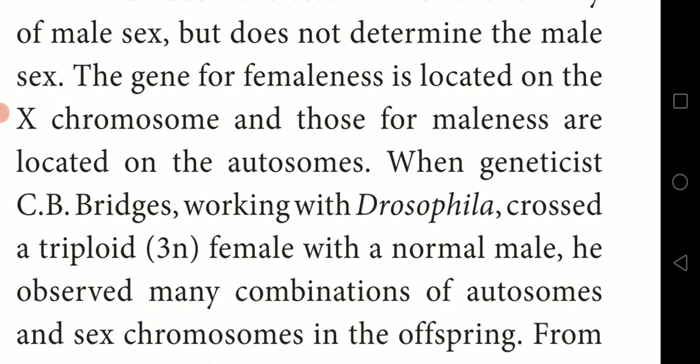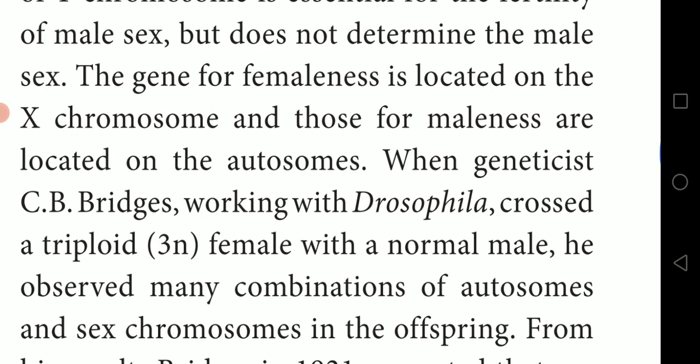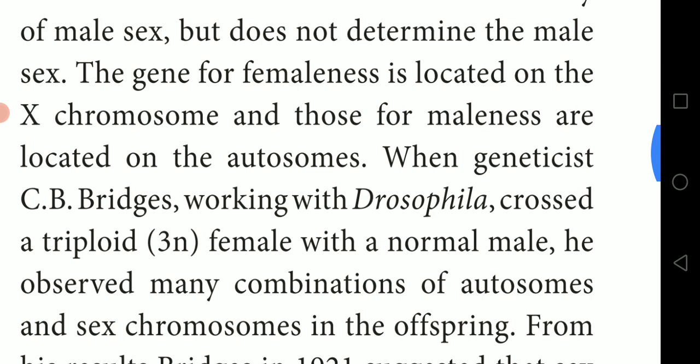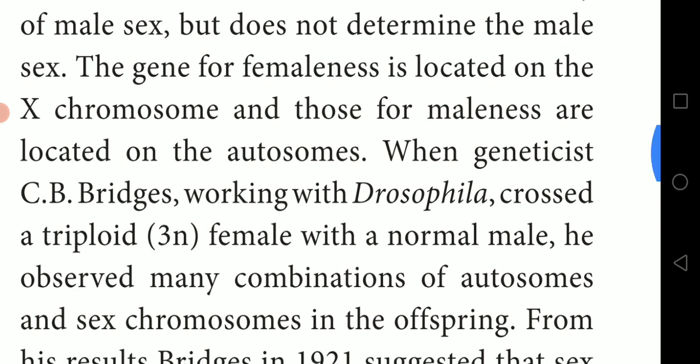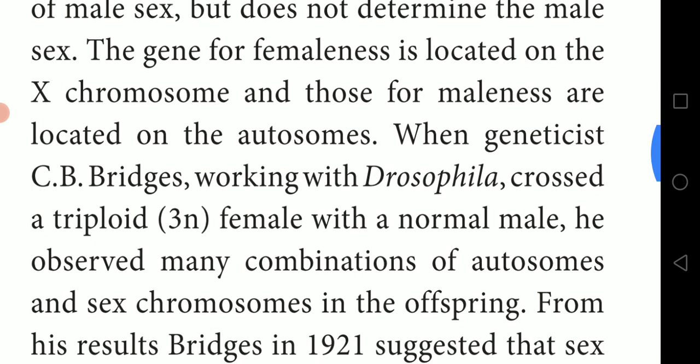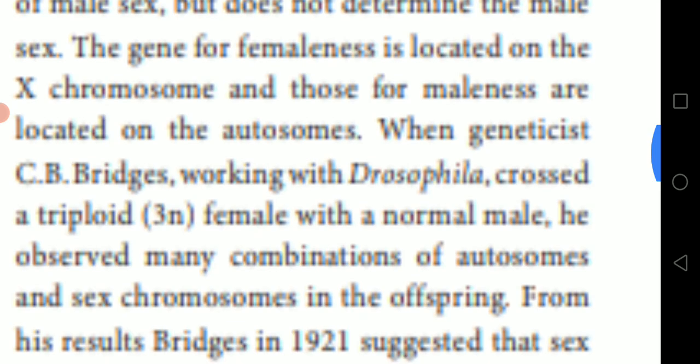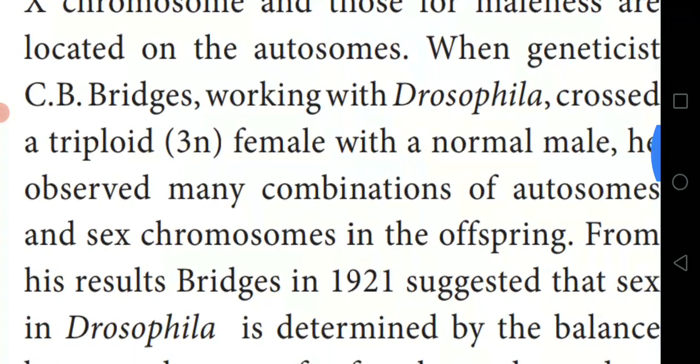Autosome means, as we have 23 pairs of chromosomes, chromosomes 1 to 22 are autosomes. Except the sex chromosomes, we call them autosomes.